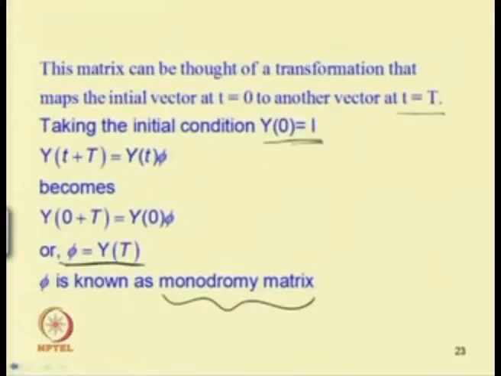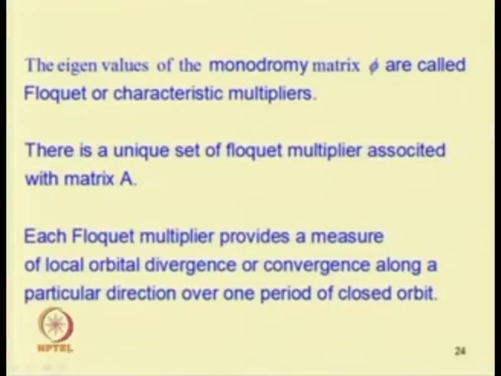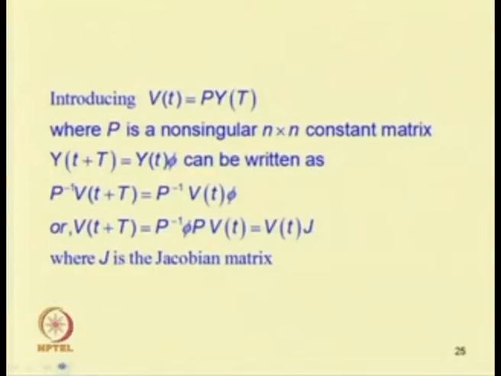In this case, one can take the initial condition differently, so this phi, or this monodromy matrix, cannot be a unique matrix. It depends on the initial condition, but one can see that these Floquet multipliers are a unique set. So, these are the unique set associated with the matrix A.